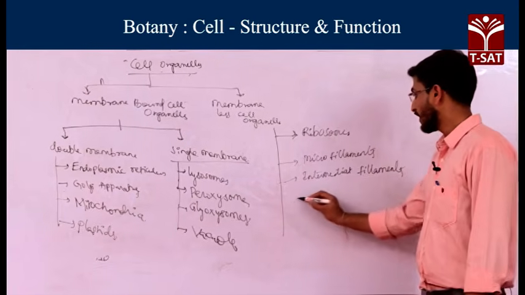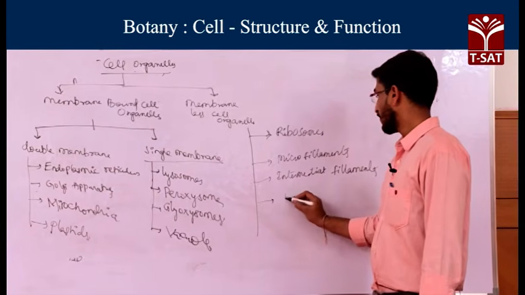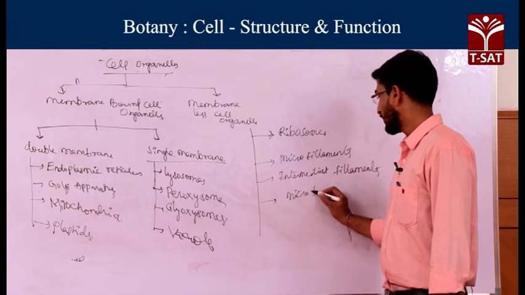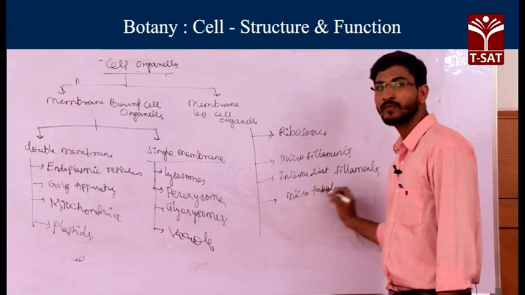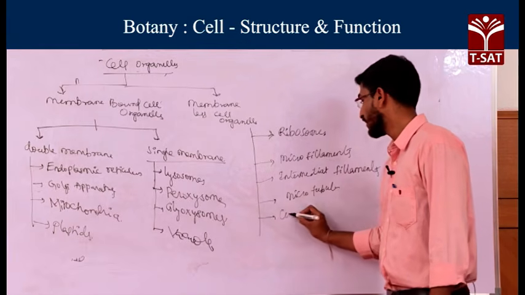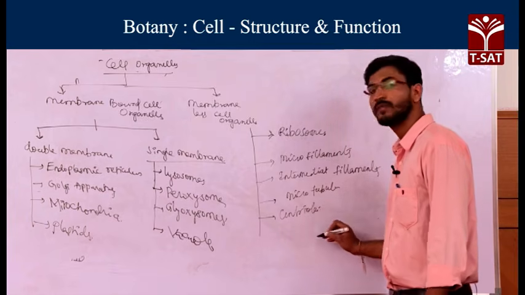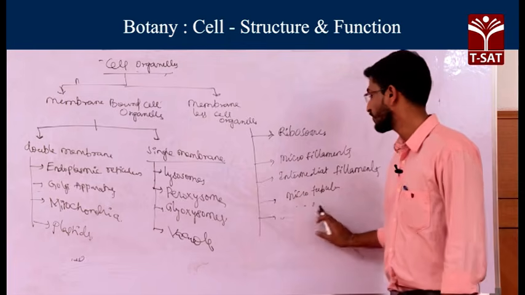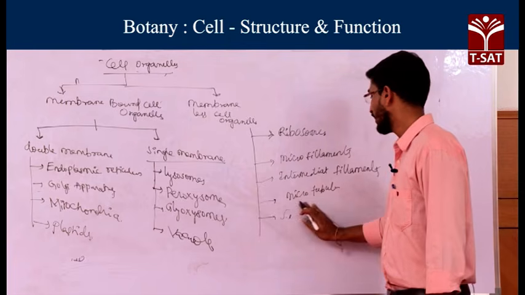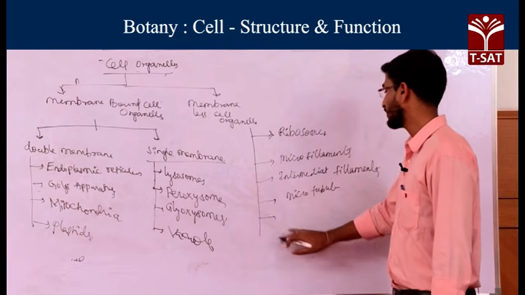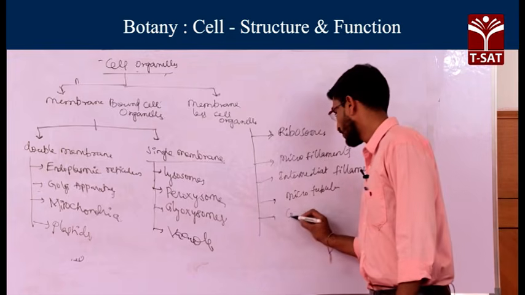Then next, microtubules, then centrioles or centrosome. Generally centrioles are monomeric subunits present in the centrosomes.